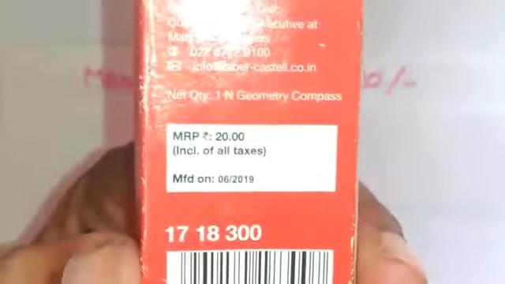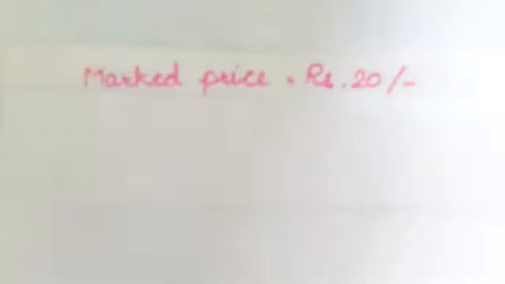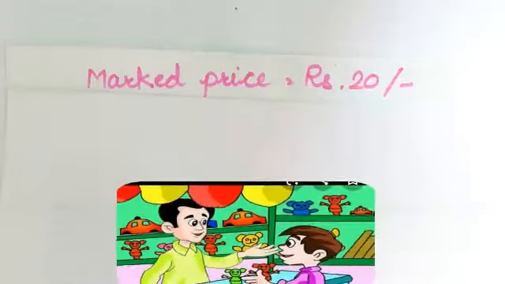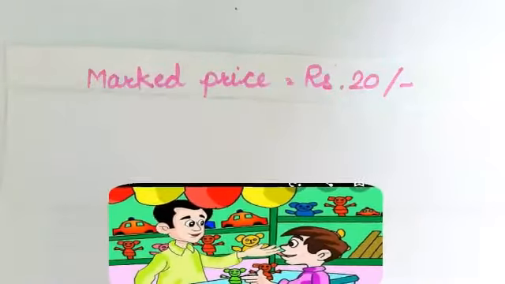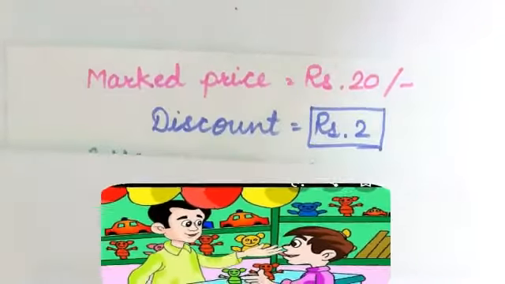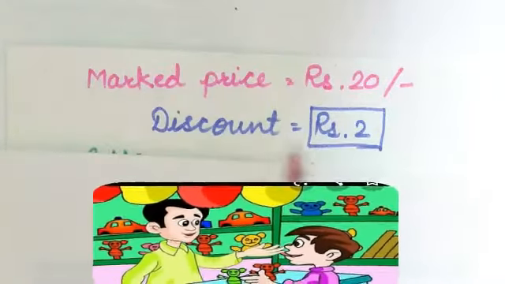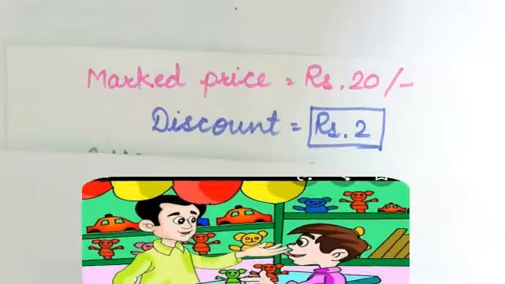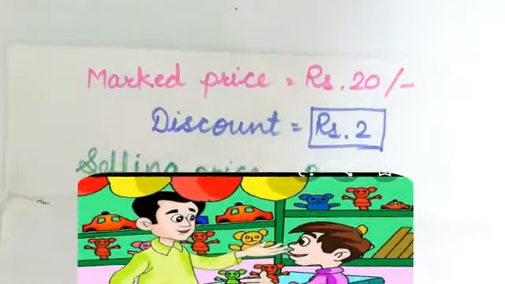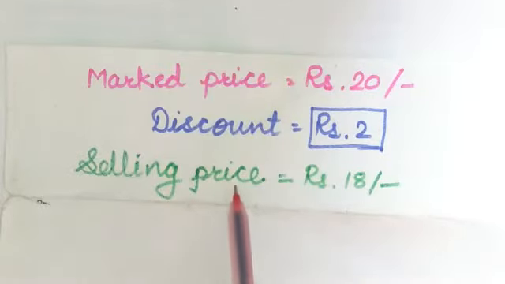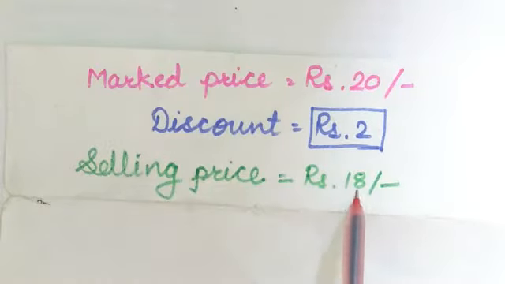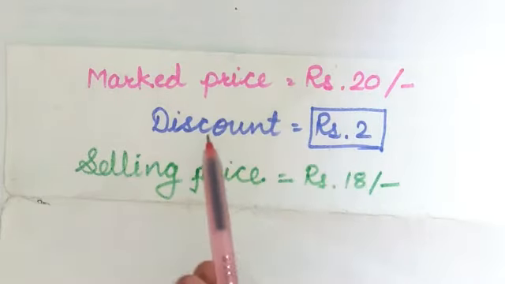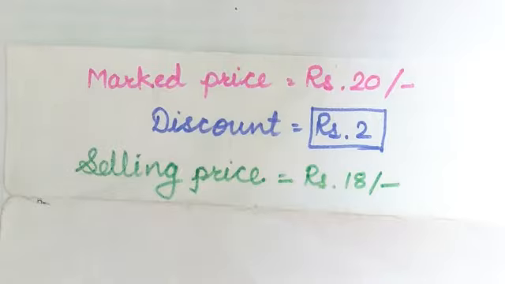So the mark price of this rounder is rupees 20, which we have to write here. After that, the shopkeeper offers a discount on the mark price, that is 2 rupees. So discount is 2 rupees. Then the shopkeeper sold that rounder for rupees 18 only. It means that the selling price of the rounder is 18 rupees, but the mark price was 20 rupees. So 2 rupees is nothing but the discount on the rounder.